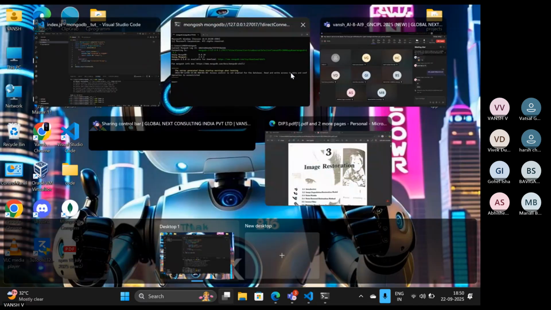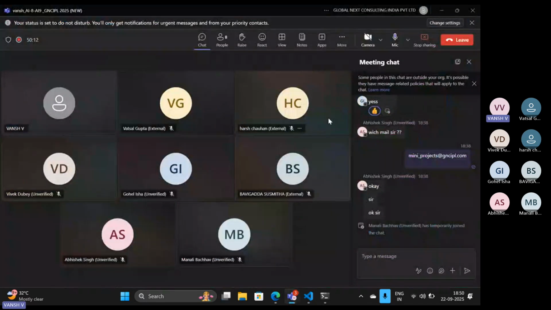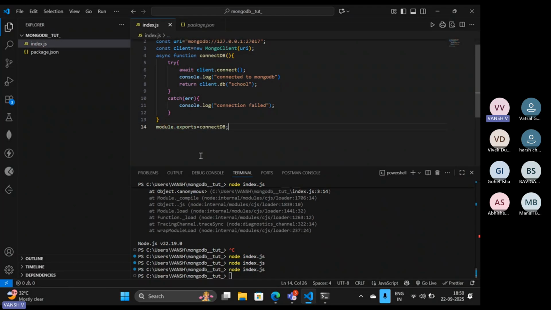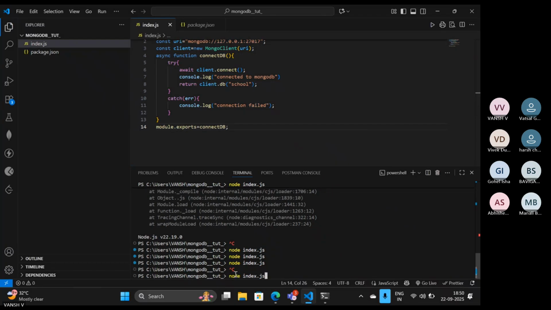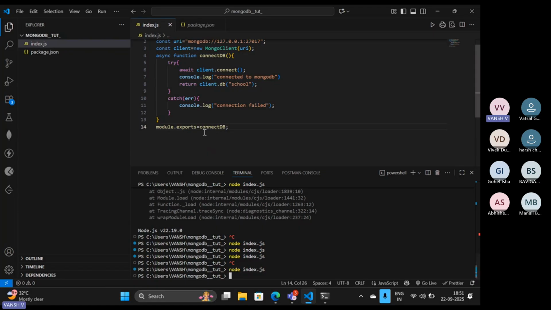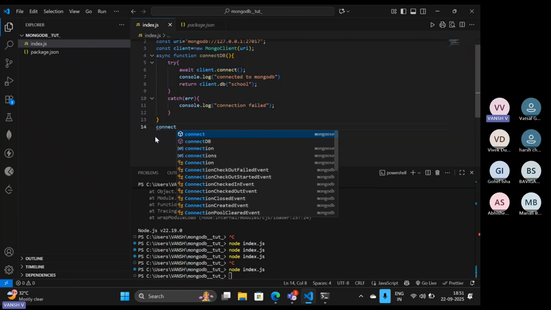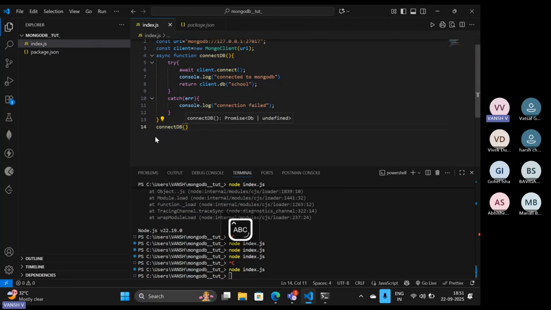Just a second. Is someone able to rectify the error, what error we are facing? Oh, wait. It is module.export. It is, I guess, exports. And then connectivity. Now let me just do this. It's not happening. module.export and then connectDB. This was the name of the function also. Suppose if I just use connectDB over here, then let's see.